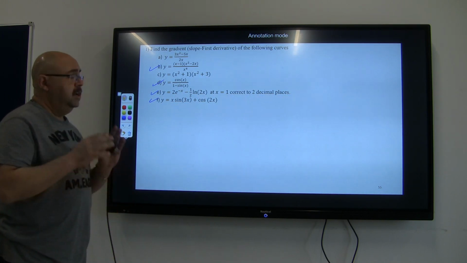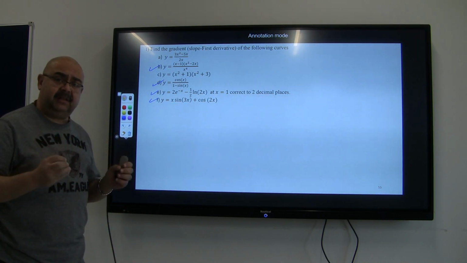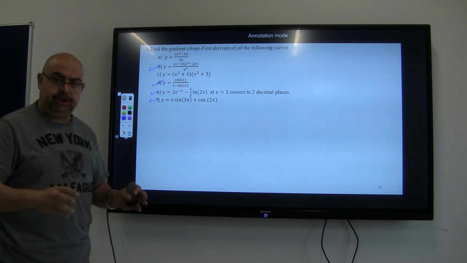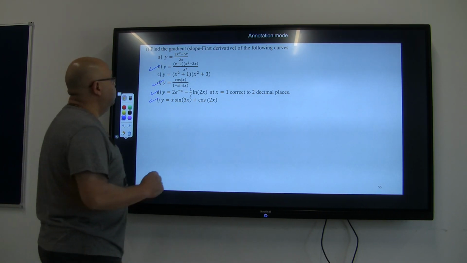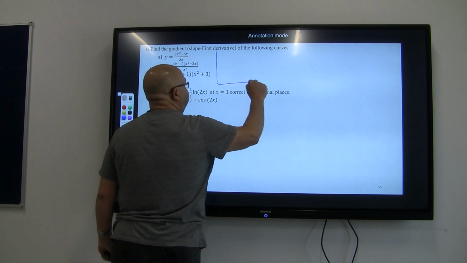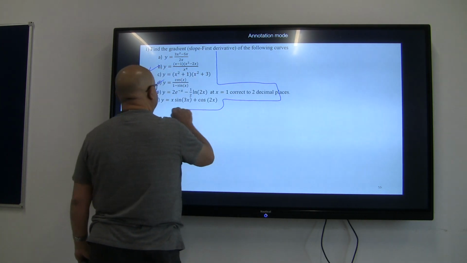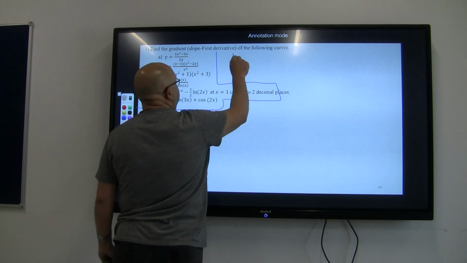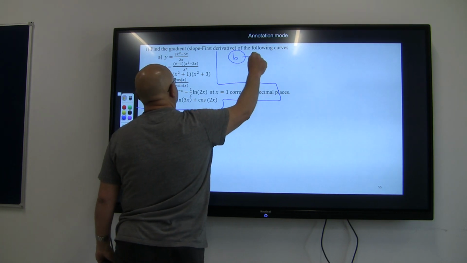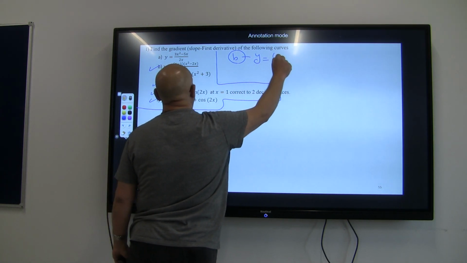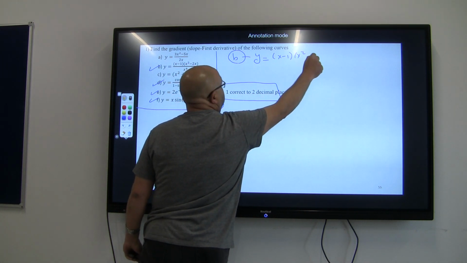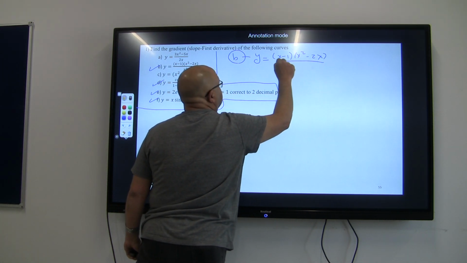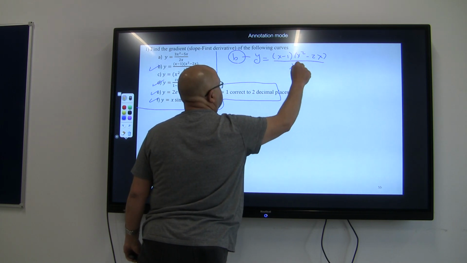Those problems, first of all, in order to get a successful solution for these problems, follow the coming steps. First of them, if I want to go through problem number B, let's say y equal to x minus 1 times x squared minus 2 over x, divided by x to the power 4.